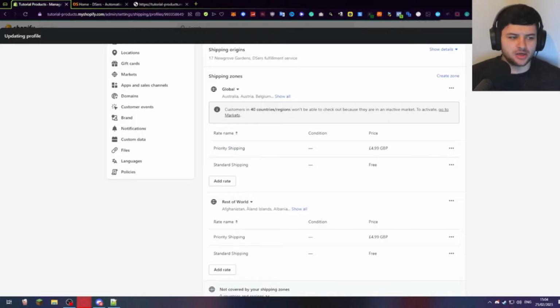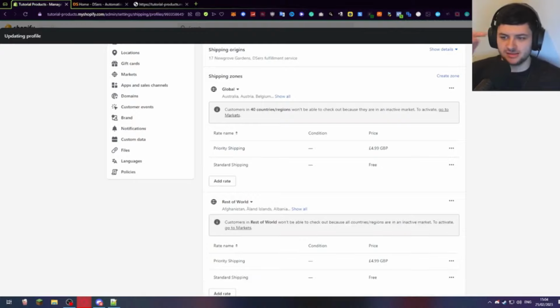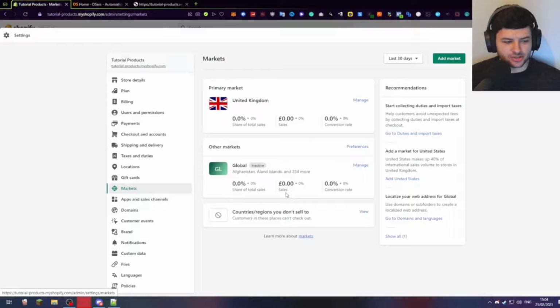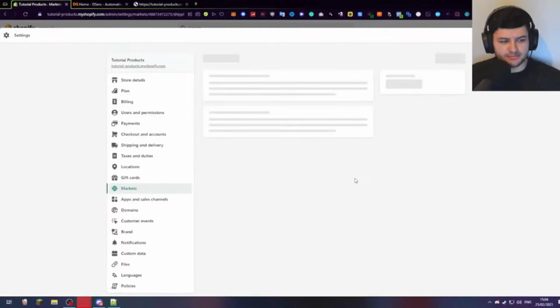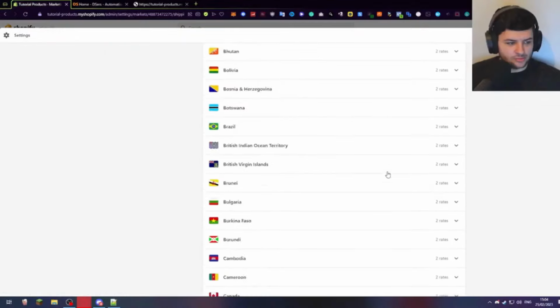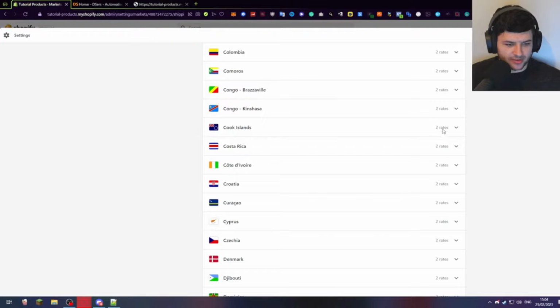We're just going to go back into the market section to make sure everything's updated. Now, when we go back to the market section, it says countries and regions you don't sell to. We can view that. Just press on manage on the global one we set up earlier and press manage next to shipping. And now you can see we can view all these countries that we have, and all of them have 2 rates on the side, which is normal because that means that they basically have the standard and the priority shipping we set up.